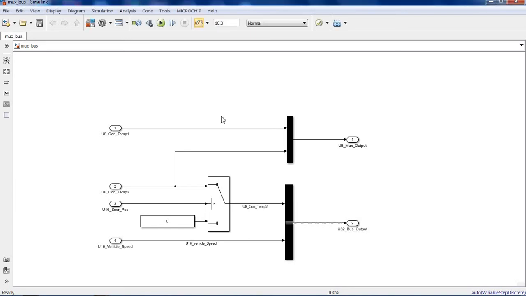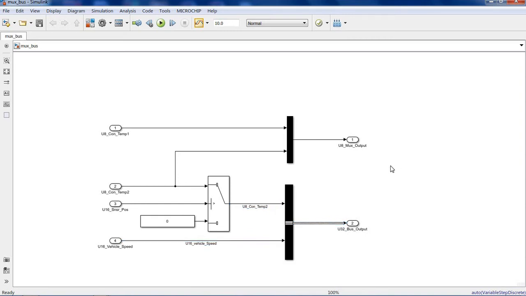Hi, Samadhan here. You are watching my Simulink tutorial 4. In this tutorial today, we are going to discuss the difference between the mux, merge and bus creator blocks.